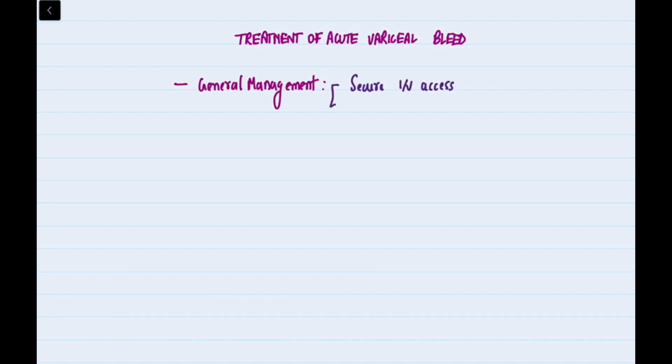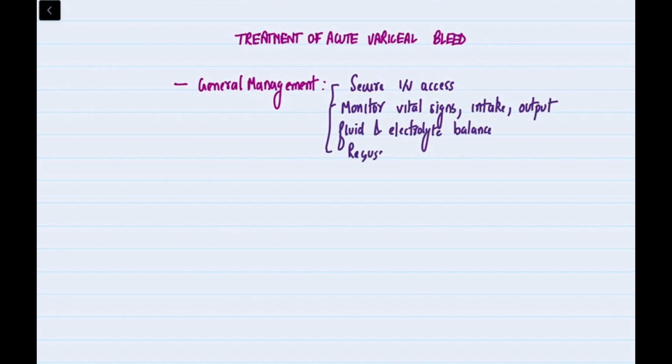Treatment of acute variceal bleed. General management involves securing intravenous access, monitoring vital signs, intake, output, fluid and electrolyte balance. Resuscitation, with transfusion limited to a hemoglobin level of 7 to 8 g/dl.